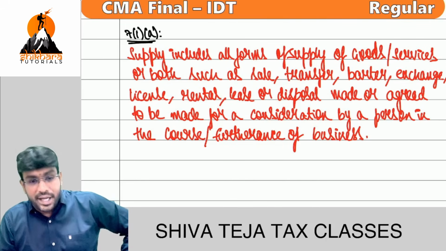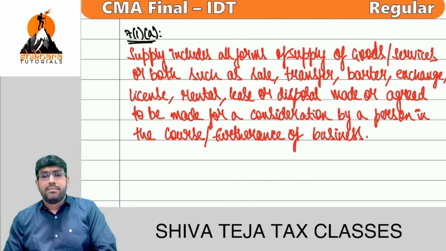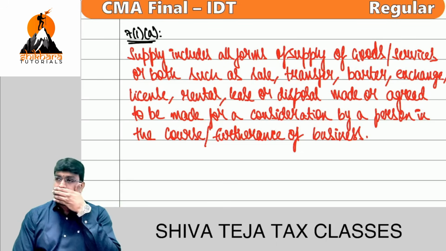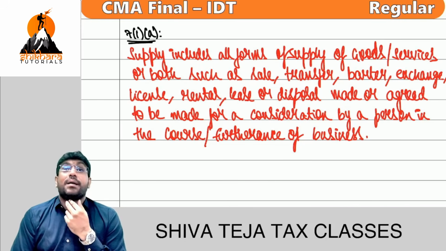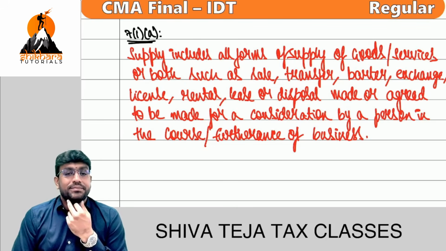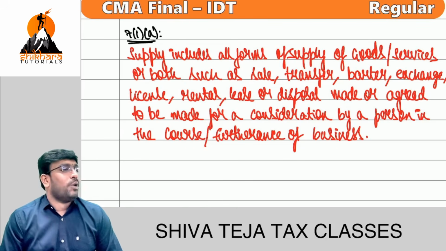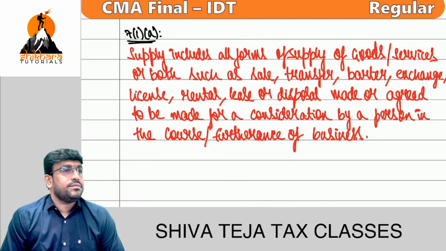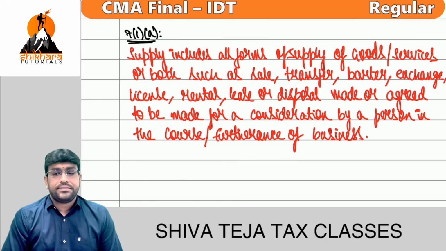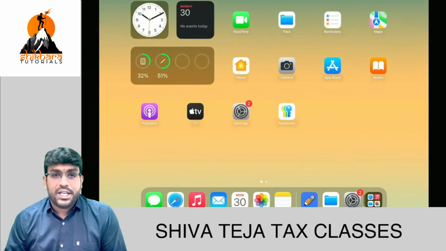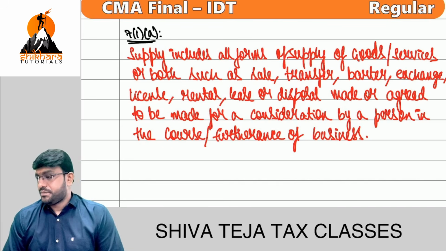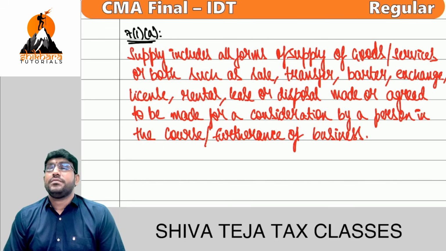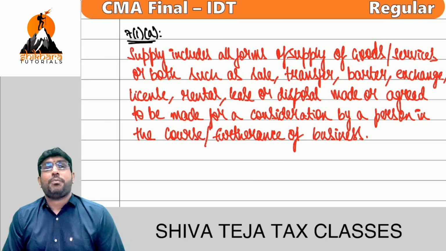Consideration means something in return, monetary or non-monetary, but does not include subsidy from central government or state government. This point will come again in the value of supply chapter.